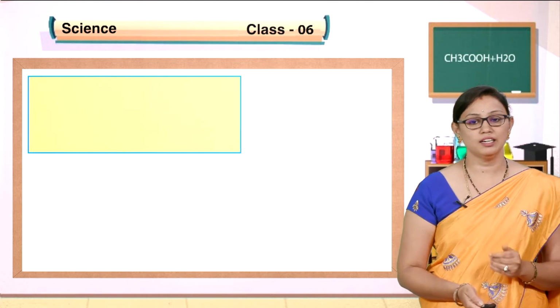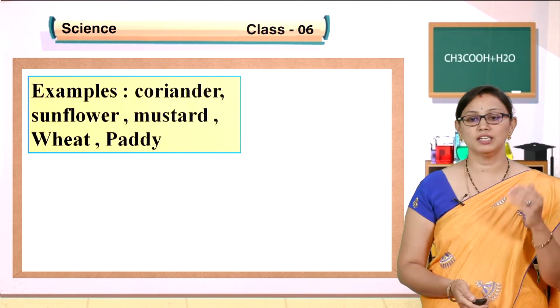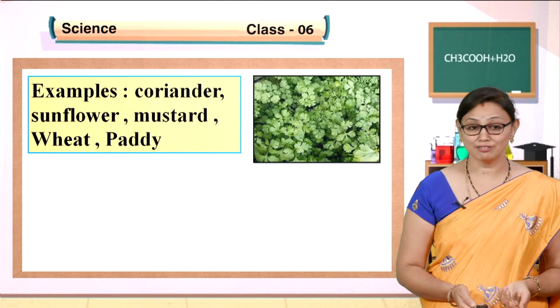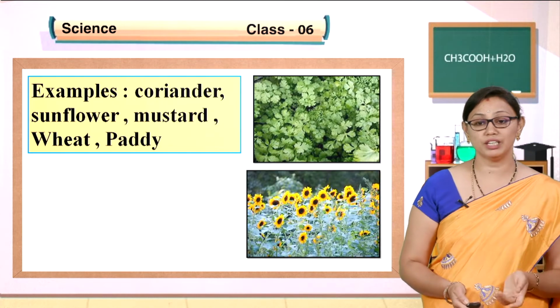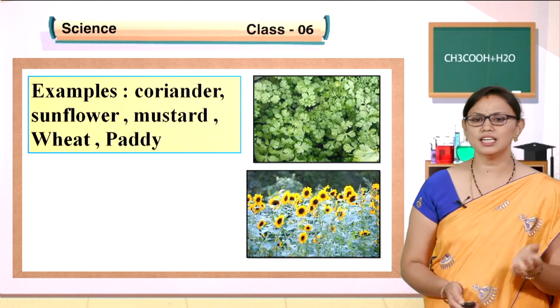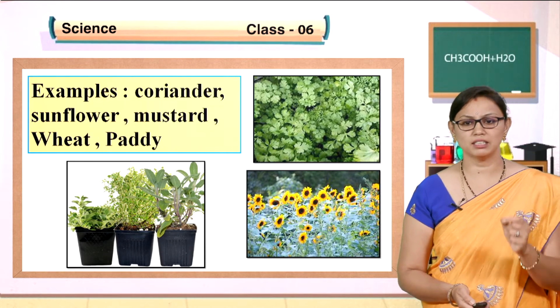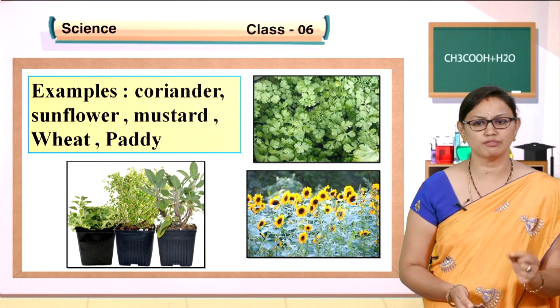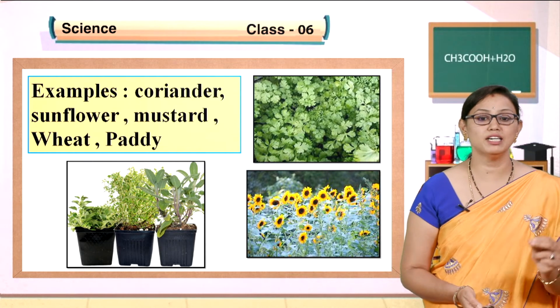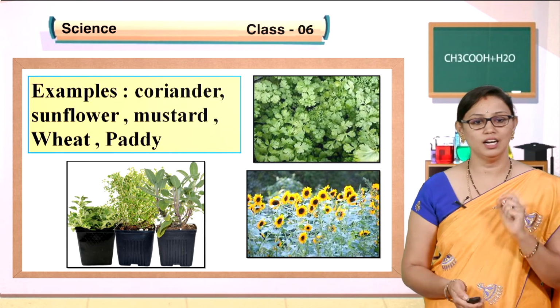Examples for herbs, you can say, are coriander, sunflower, mustard, wheat and paddy. These are some of the examples of herbs where the stem is tender as well as very soft and they do not have branches. They are called herbs.